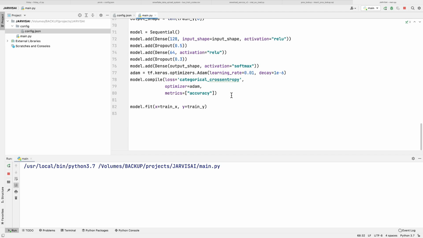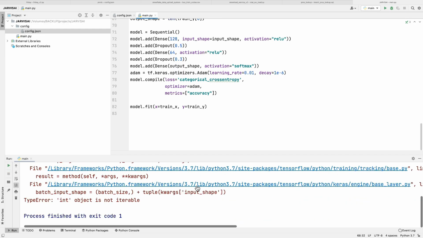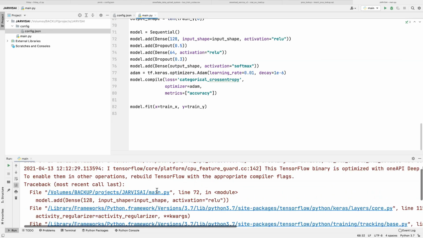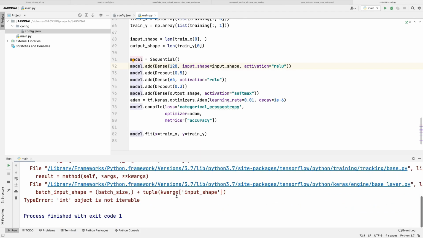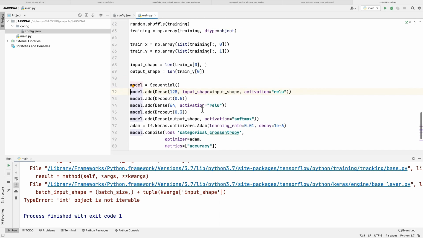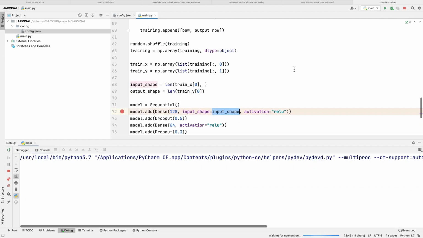Okay, it's running. Let's see. It should not give us any error. Okay, but yes, we are having some errors. So why are we getting this error? It is saying that int object is not iterable. Okay, so here we are getting int. Let's debug this and see.